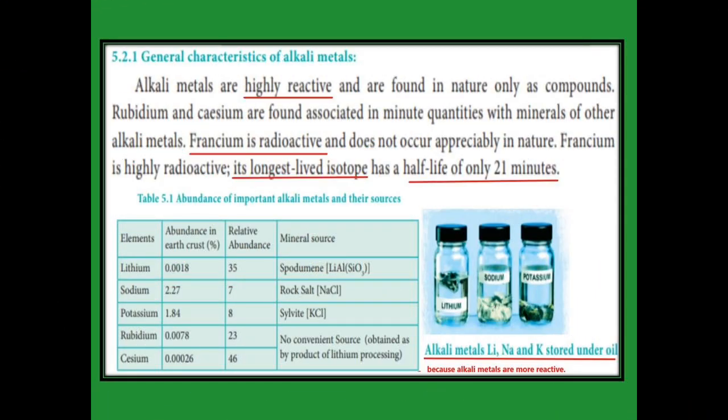General characteristics of alkali metals. Alkali metals are highly reactive, so we get alkali metals only as compounds. Rubidium and cesium we can find in minute quantities with the minerals of alkali metals. They do not occur as free metals; they occur as compounds because of high reactivity. And then francium. Francium is radioactive. Its longest-lived isotope has a half-life of only 21 minutes.